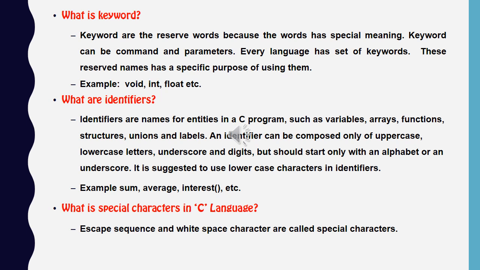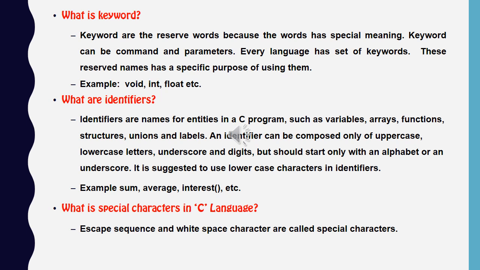These reserved names have a specific purpose, like void, int, float. There are lots of other keywords in the C language. We will discuss the complete set of keywords later.